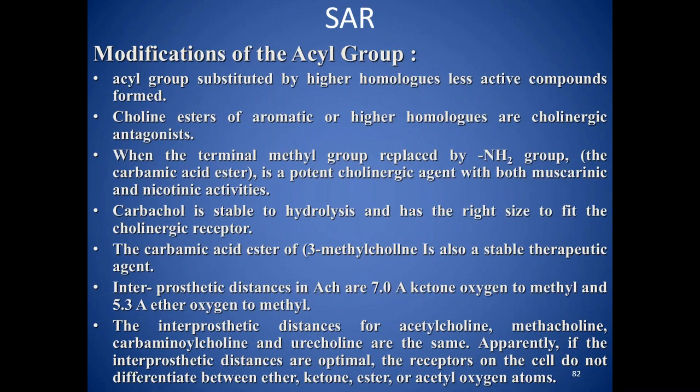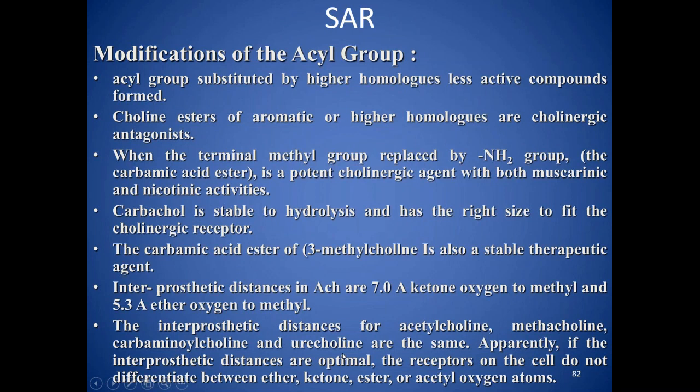Then the interprosthetic distance in acetylcholine: for example, the ketonic oxygen, means the oxygen of the C double bond O, to the methyl is 7 angstrom, and the ether oxygen to the methyl is 5.3 angstrom. So the interprosthetic distance for acetylcholine, methacholine, carbamylcholine, then urecholine, are all the same.